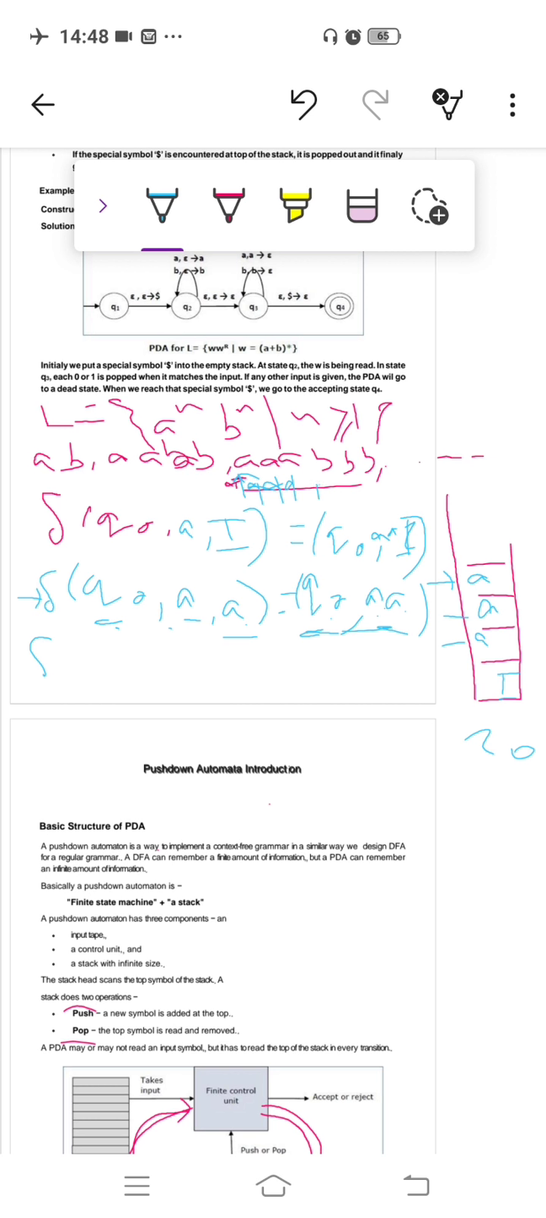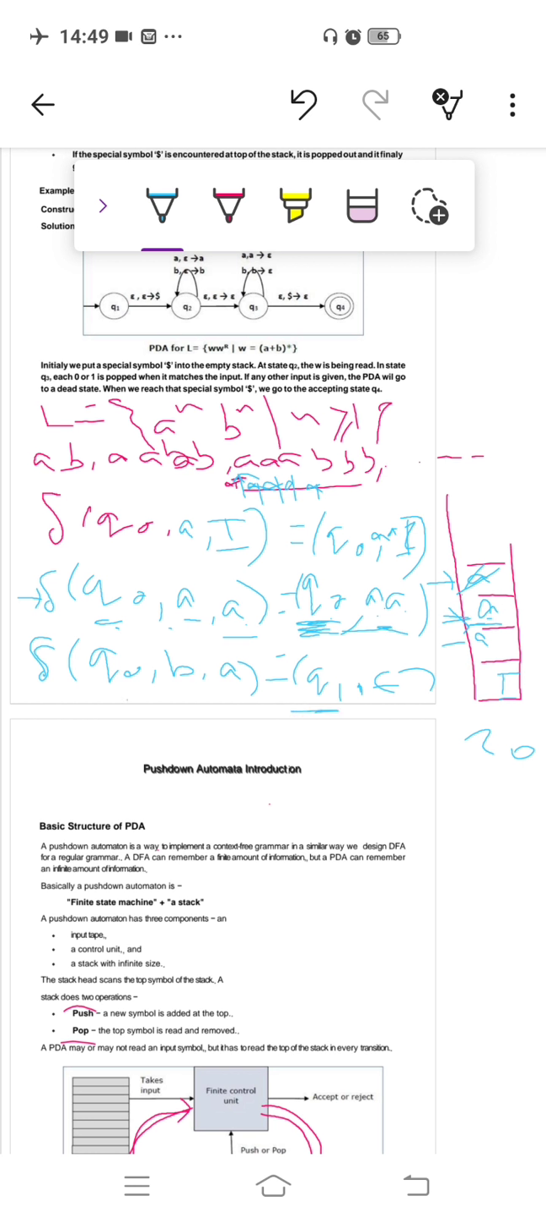Now after that b comes, so delta of Q0, because the present state is Q0, and the input is b. Here the input has changed, and the stack top is a, so we change the state also, to Q1. Now we have to pop this. Pop means we place epsilon here, so Q1, epsilon. So it is a pop. In popping, the stack is reduced by one, that is, the new stack top is this a.